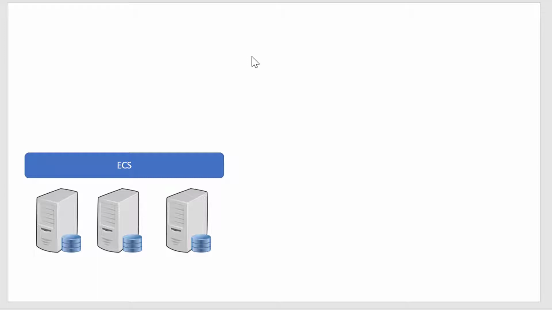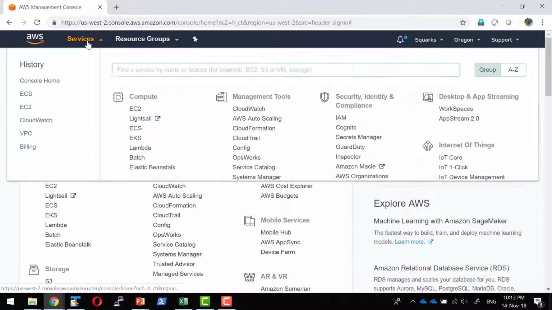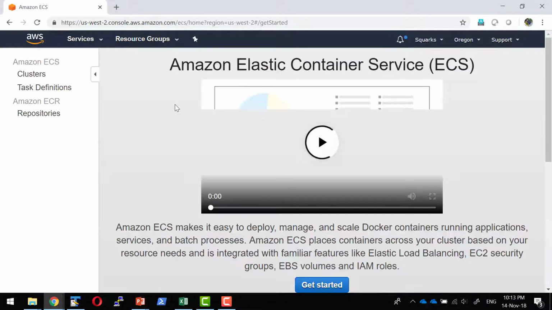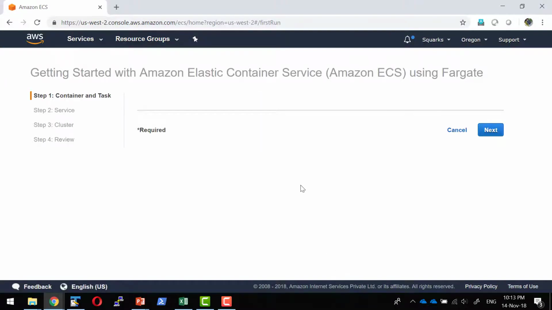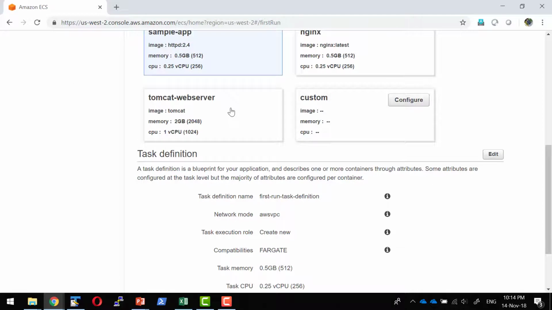Let us see a quick example on how to start the ECS. Within Amazon, under compute, I have an option called ECS, Elastic Container Service. I can go ahead and get started. I am going to define a cluster size, and within the cluster I can have a number of services, and what task the service should do I can define, and a number of containers would get started based on the requirement. So I can go ahead with the predefined configurations.